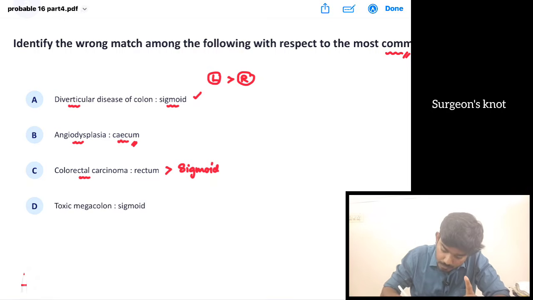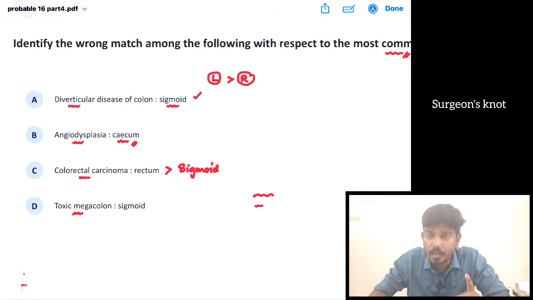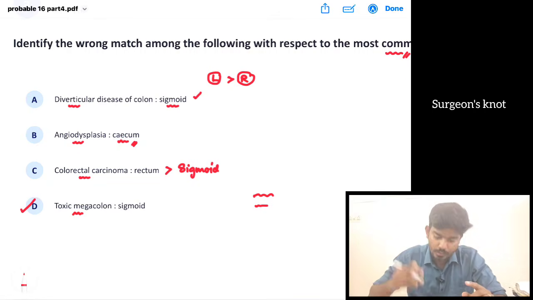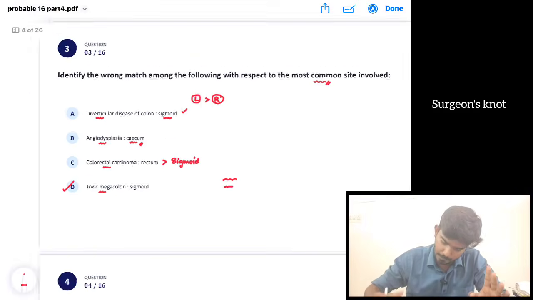Then toxic megacolon. Toxic megacolon, we have to remember T for T. It is more common in the transverse colon. It is most common in ulcerative colitis. Ulcerative colitis is a feature of toxic megacolon. Where is it more common? It is more common in the transverse colon. So the wrong answer is this, the incorrect one among the following options.